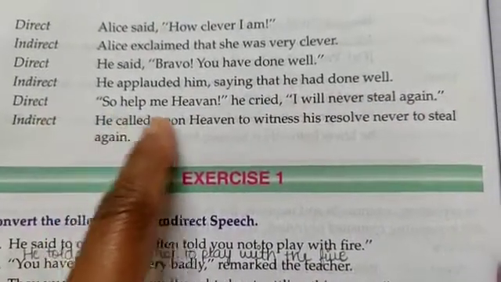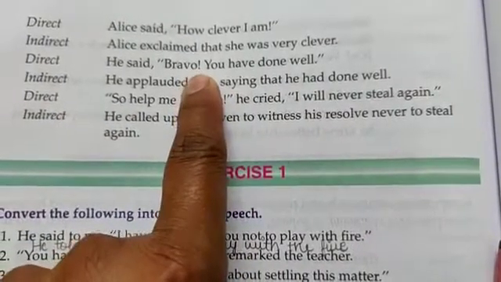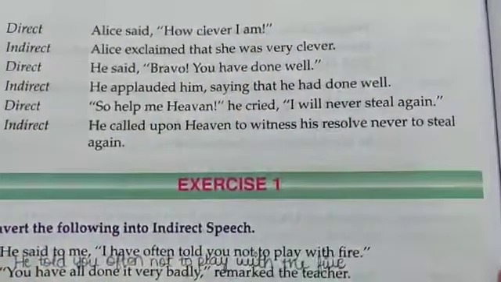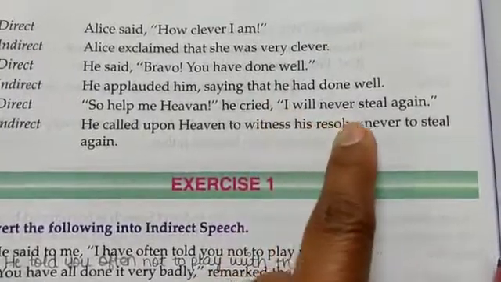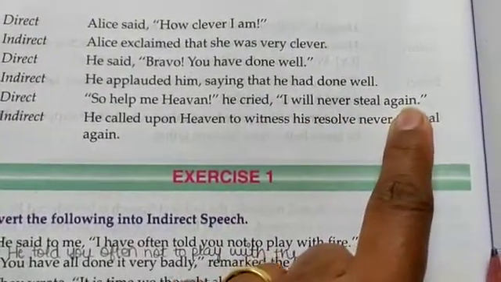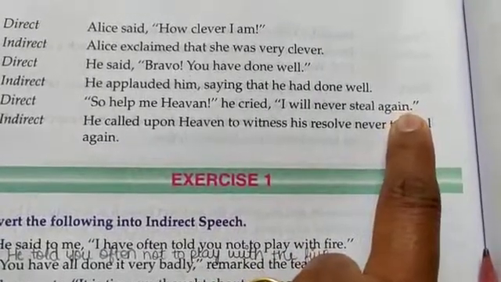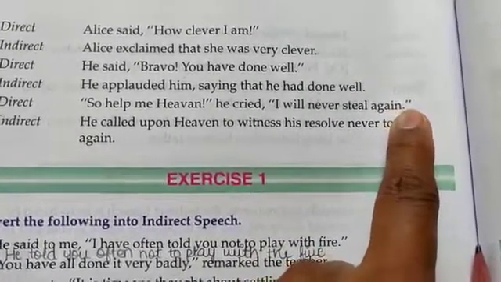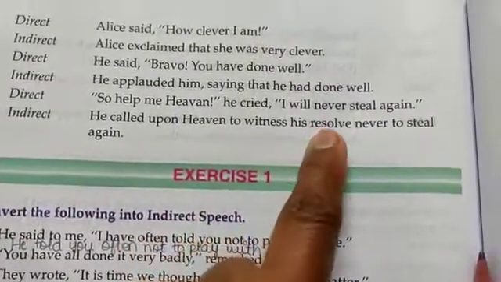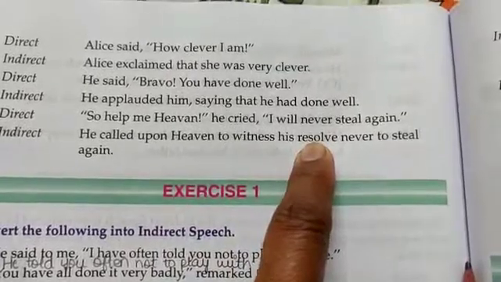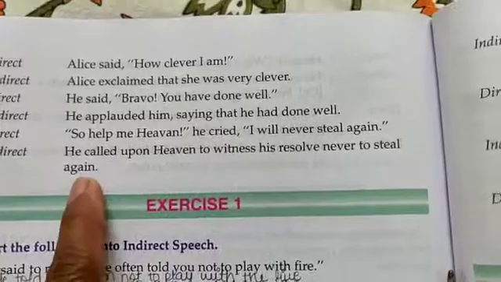Now next is direct: "So help me heaven." Now please remember, see, exclamatory marks. These are exclamatory sentences. He cried, inverted commas begin, "I will never steal again." So he is making a statement, so the end punctuation used over here is a full stop. Inverted commas close. He called upon heaven to witness his resolve. What is his resolve? The promise. What do you mean by resolve here? The promise never to steal again.